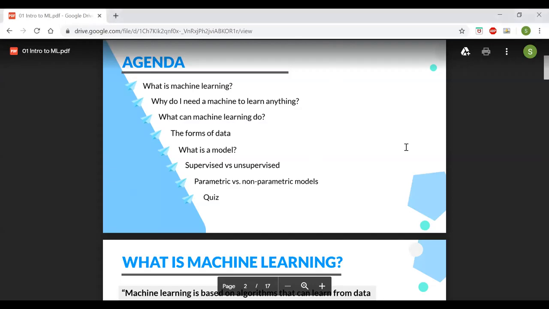Okay, great. So these are the subtopics we'll be covering as part of today's class. What is machine learning, why do we need a machine to learn anything, what can it do, and how does it learn? And different kinds of machine learning. These are the basic things we'll be covering as part of today's class.